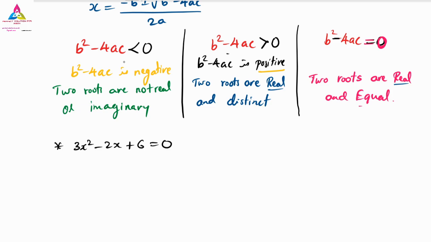Try it quickly. I will give you 30 seconds. Don't go with the formula method. Only check how b square minus 4ac behaves. The question will be like this way: find the nature of the given roots.